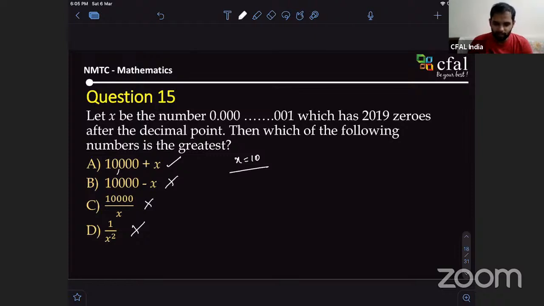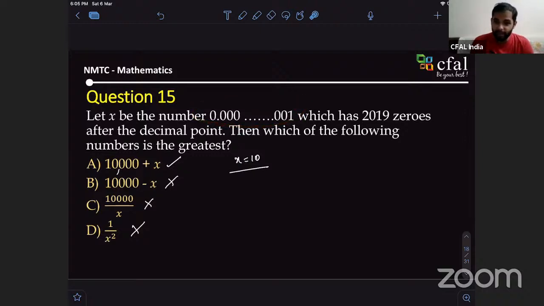Yes, sir, but then I just realized it's a decimal, so you can't really rely on that. Yes, so better take it as 0.1. That would make much more sense than taking 10. You can't take any random number. See, this number is very, very small. You can't make it 10. You could take x equal to 1,000, then you would get some other answer probably. If you're close to that, probably it would make sense.